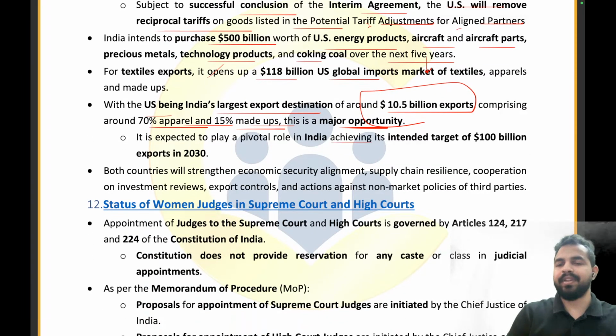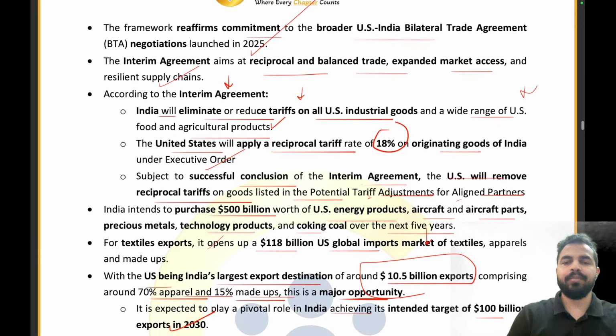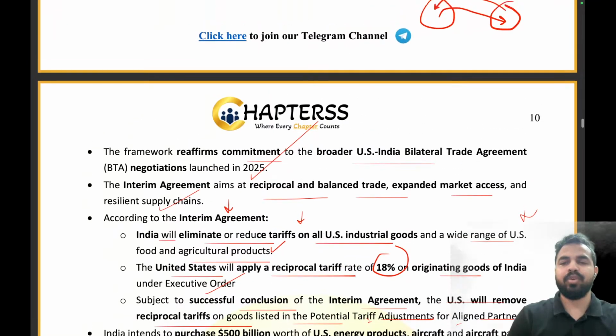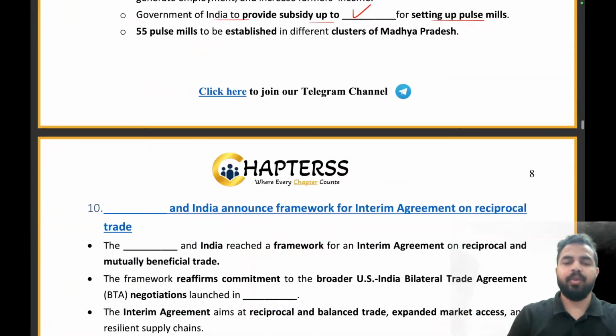Now India has the target of $100 billion exports by 2030, and this interim agreement with the US is going to play a very important role there. So that's all from this news article. I hope that this part is clear to all of you. Now let's try to answer these questions here.